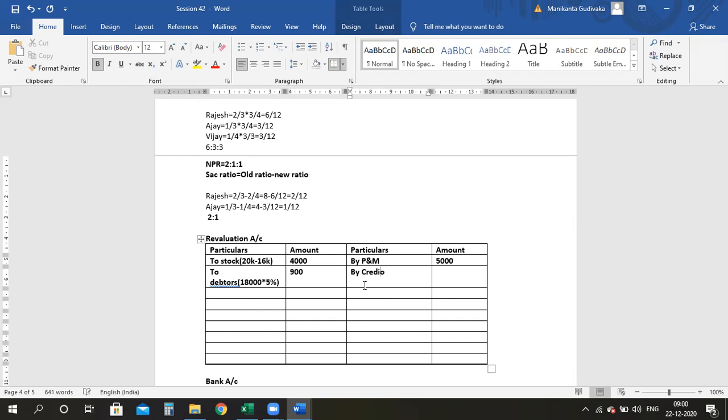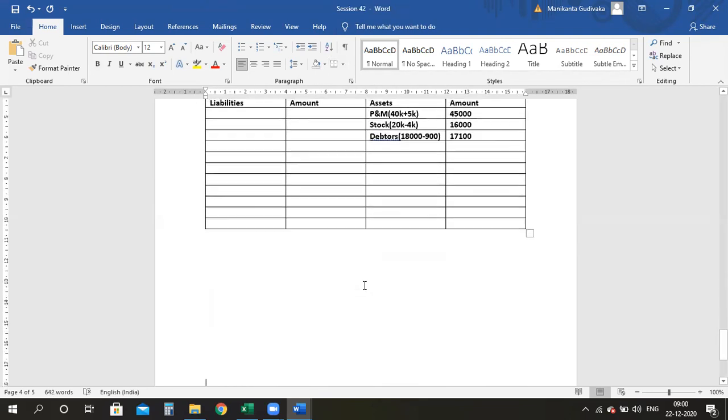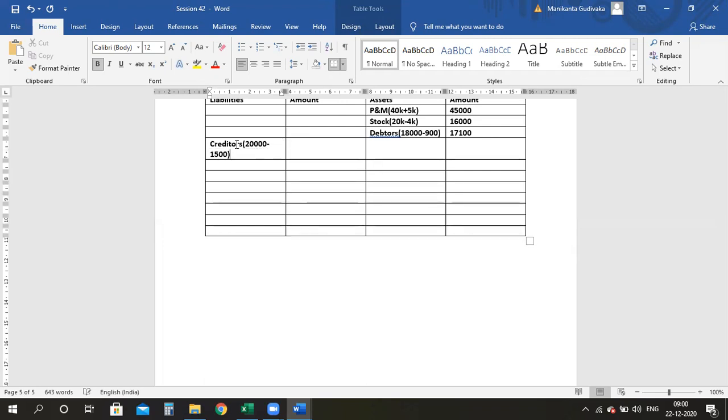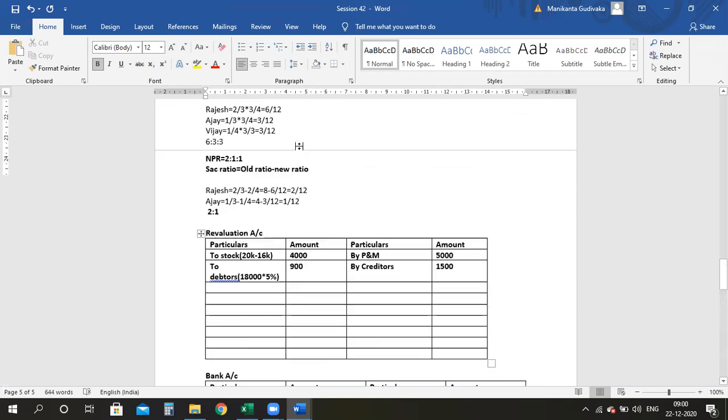So we have a decrease in the liability worth of 1,500. Again, come to the balance sheet. Now in the balance sheet, my creditors value, earlier it was 20,000, minus 1,500. Tell me the answer. 18,500. So now my creditors are standing at 18,500.